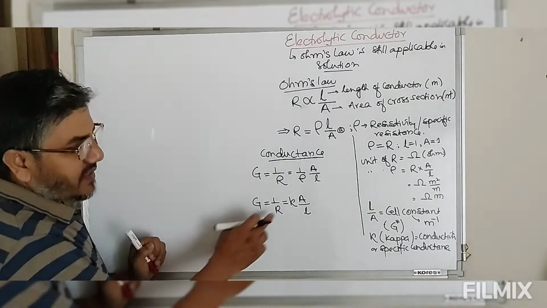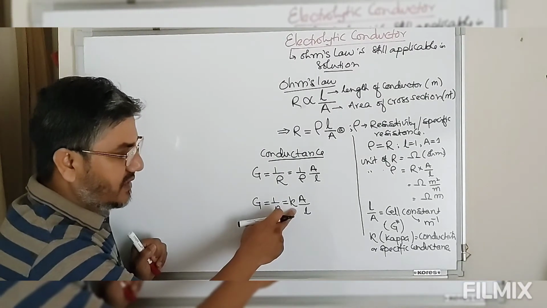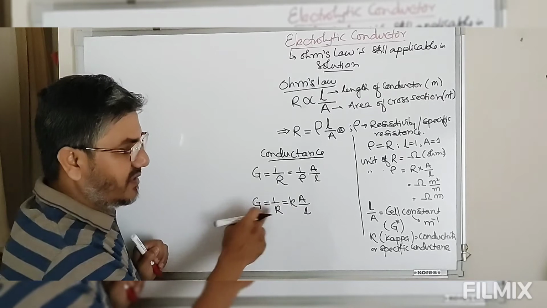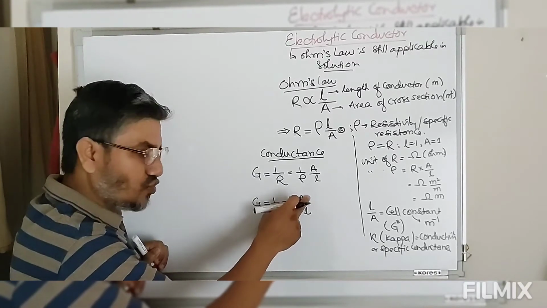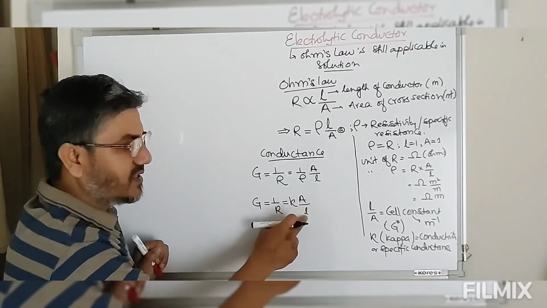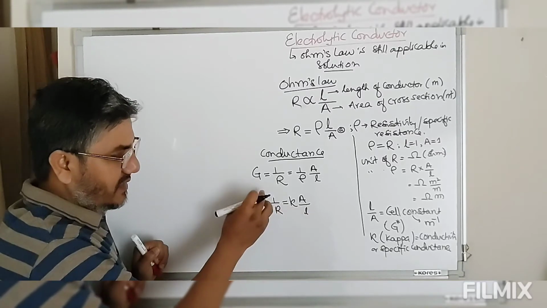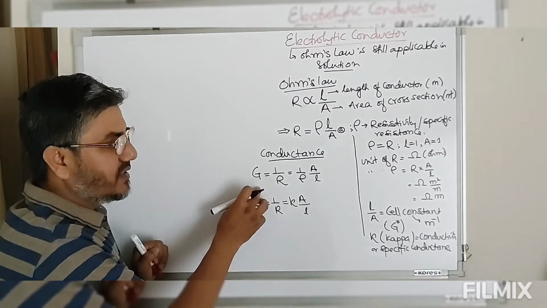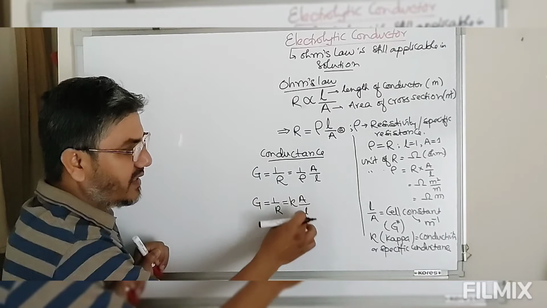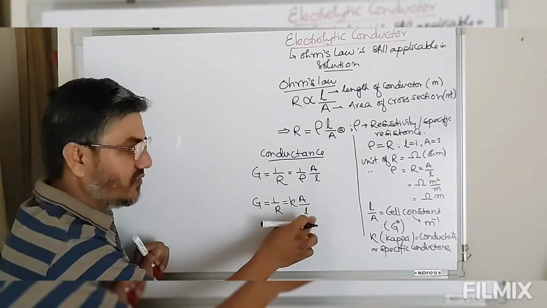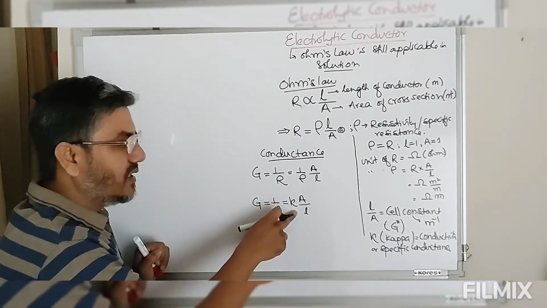This specific conductance is the conductance offered by the solution when the area of cross section is 1 and the length of the conductor is also 1. So the conductance produced by the solution when A and L are both 1 unit is known as specific conductance.